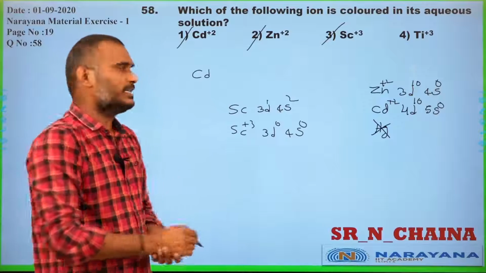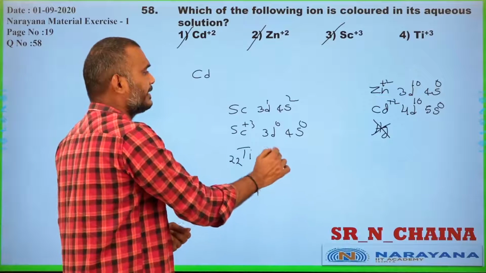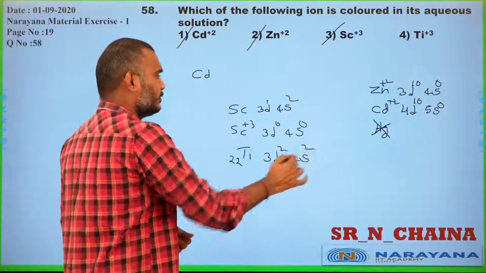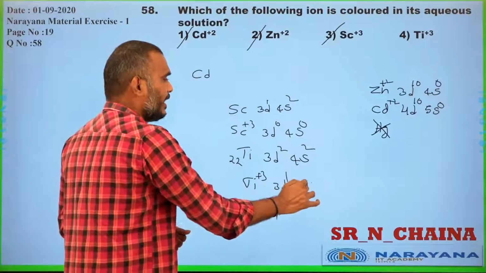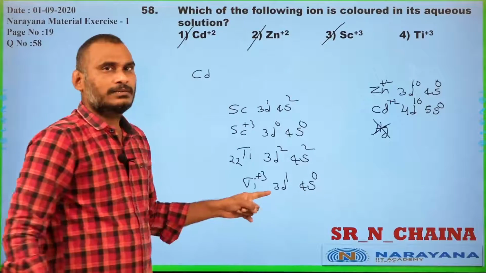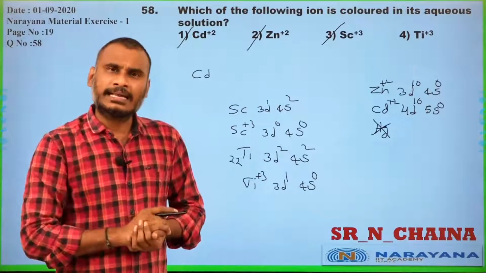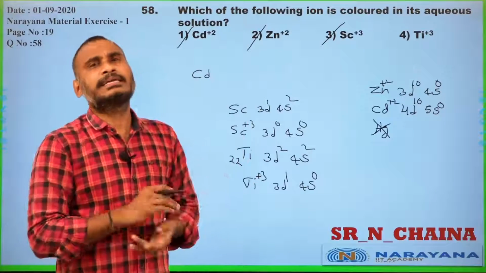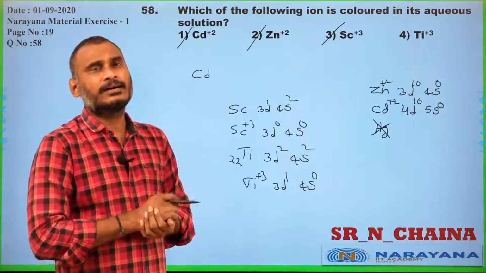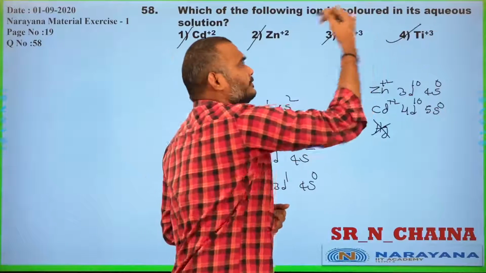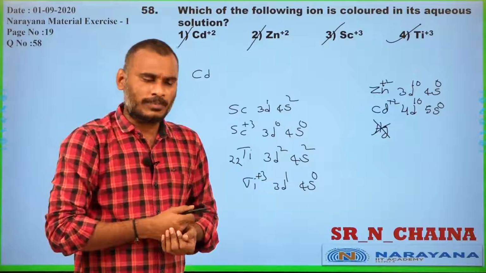And titanium is atomic number 22, that is 3d2 and 4s2. Titanium +3 configuration is 3d1 and 4s0. That means there is one unpaired electron. Even one unpaired electron is enough to cause d-d transition. That is why titanium +3 can exhibit color in aqueous solution. Got my point, student? Now go for the next problem.